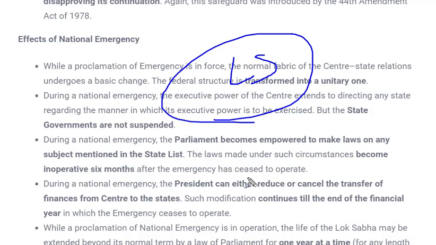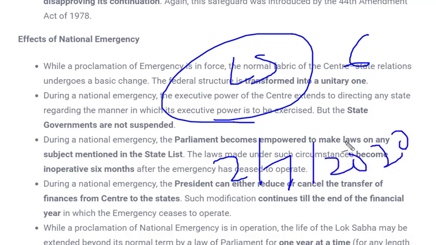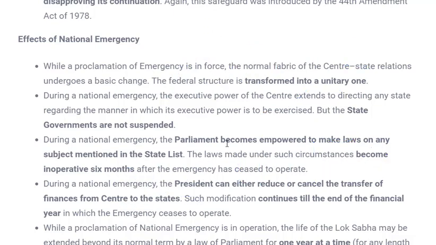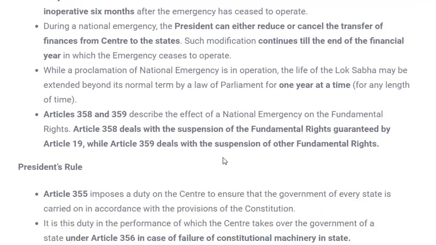And once this emergency is revoked, at that time the period of Lok Sabha can last a maximum of 6 months. For example, if national emergency has been going on in our country since last year, and today on 2nd July this national emergency ends, then from today the Lok Sabha tenure can extend only up to 6 months. After that, fresh elections have to take place if the 5-year tenure of Lok Sabha has already been completed. So this is all about the central and state relation, how center and state function during national emergency.